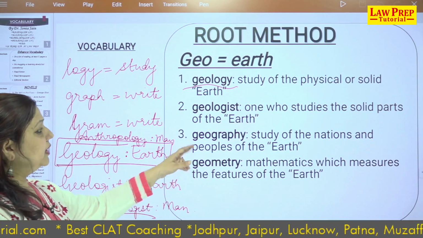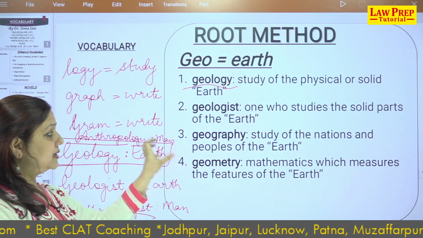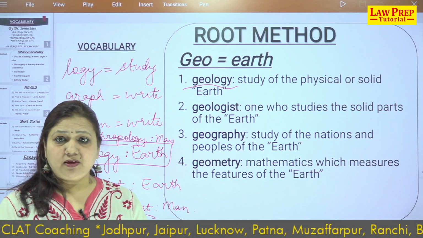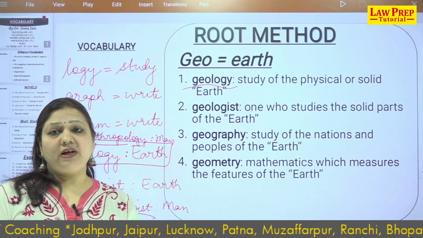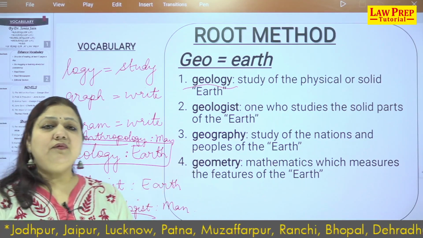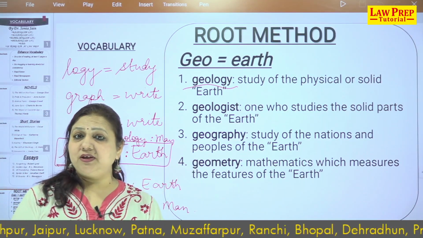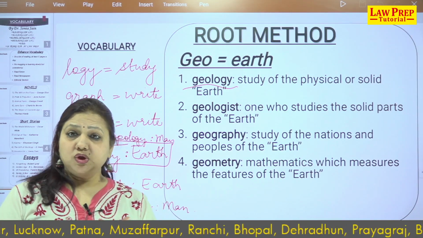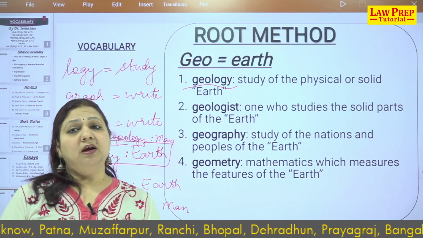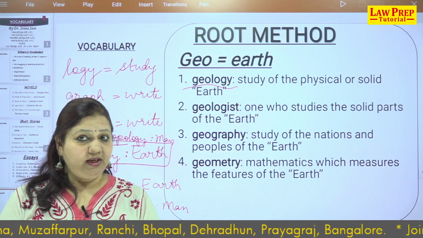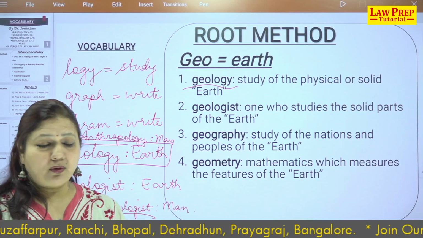Taking up the next word, geography. So geo is earth, graph is writing, a study of the nations and all those people who are residing on this earth, the structure of the earth, everything linked with geography. You know, when we had social science, and you still have it in your school time, you have the combination of four, geography, history, economics and civics, right? So it's a combination of all the four.